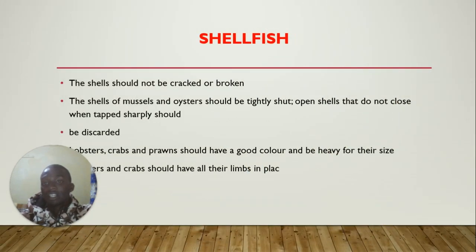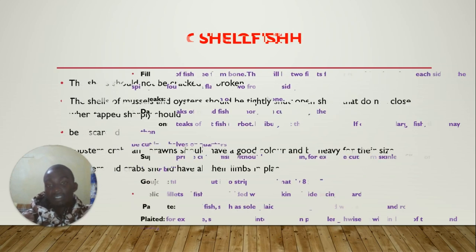For shellfish, the shells should not be cracked or broken. The shells of mussels and oysters should be tightly shut. Open shells that do not close when tapped sharply should be discarded. Lobsters, crabs and prawns should have a good color and be heavy for their size. Lobsters and crabs should have all their legs in place.